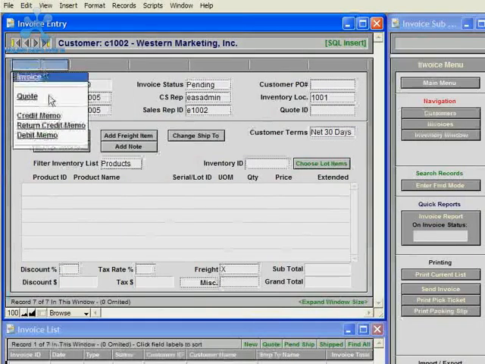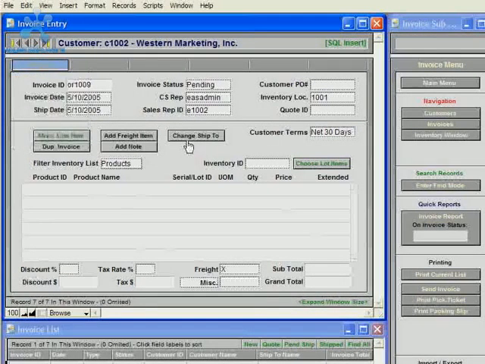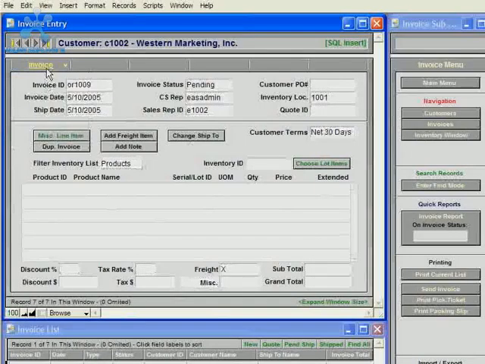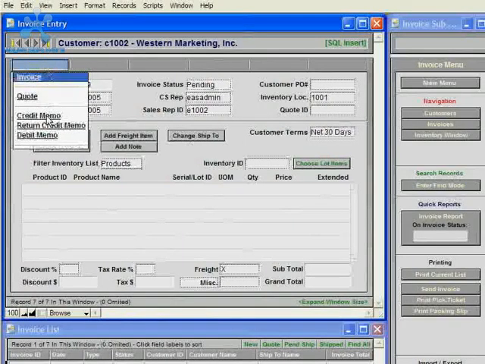And then a few other invoice types are credit memos, return credit memos, and debit memos. A credit memo and a return credit memo are different in that a credit memo also does not pull from inventory for the quantities entered on the line items, but a return credit memo does, because you're going to be adding these items back into inventory because they're going to be physically returned to your company.